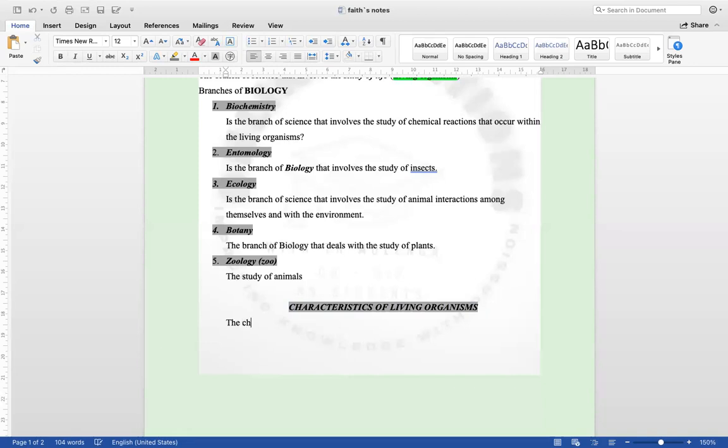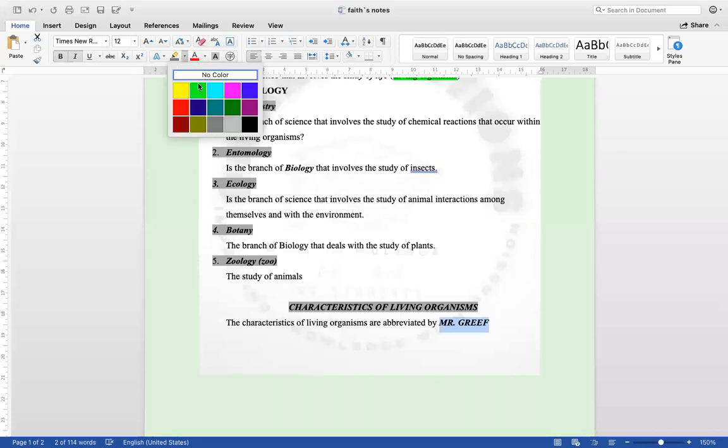So, we're saying that the characteristics of living organisms are abbreviated by what is called Mr. Griff. So Mr. Griff is the best way in which we can remember the properties of living organisms.